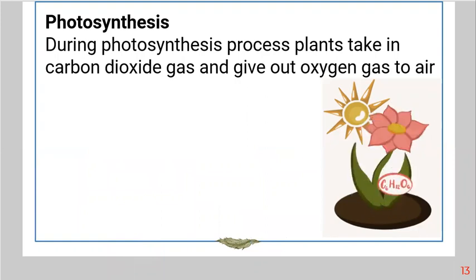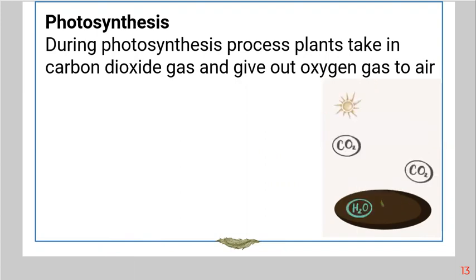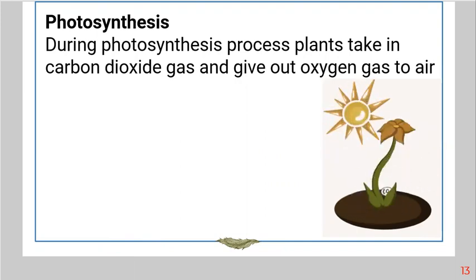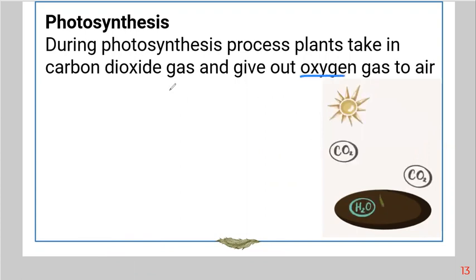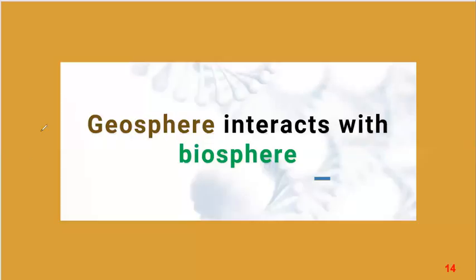So the interaction between atmosphere and the biosphere is represented by the photosynthesis process. The plant needs carbon dioxide during photosynthesis and releases oxygen. So the plant takes carbon dioxide and releases oxygen. So this represents the interaction between a plant, which is biosphere, and gases, which are atmosphere.